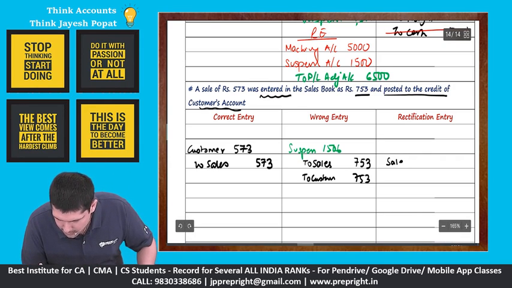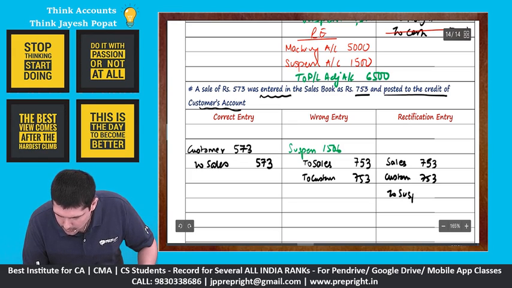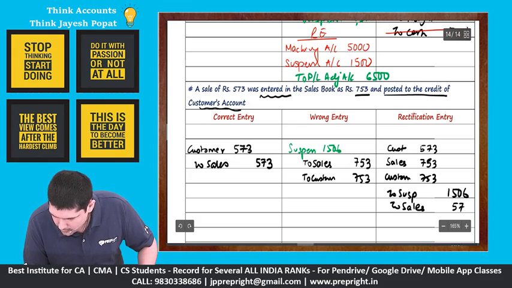How do you do the rectification? We will see: sales 753, customer 753 to suspense 1506. Correct entry: customer 573 to sales 573.